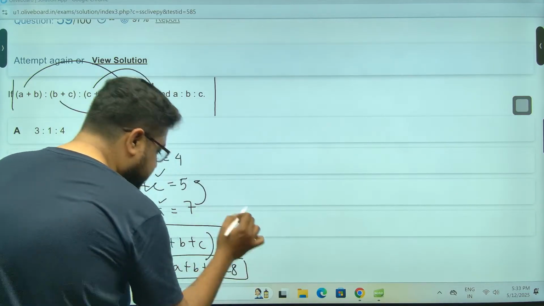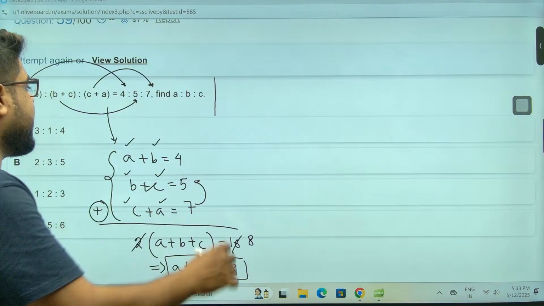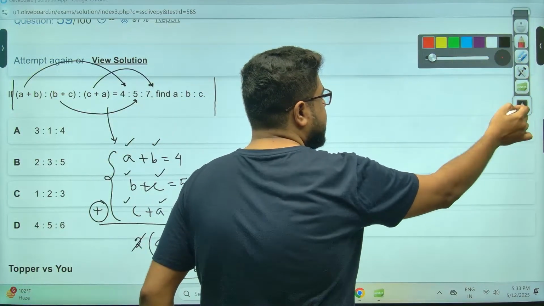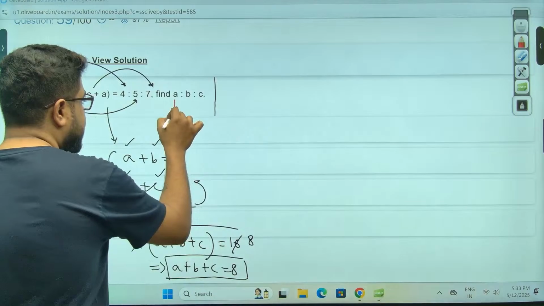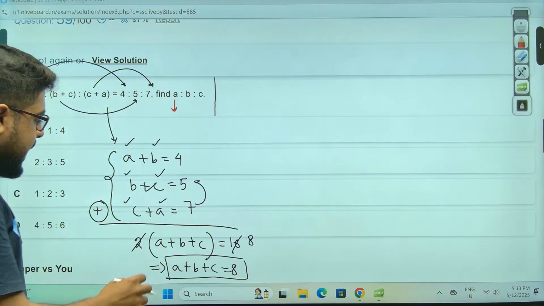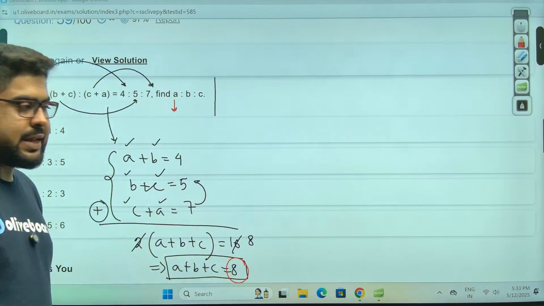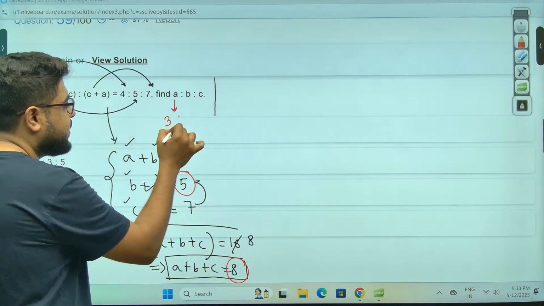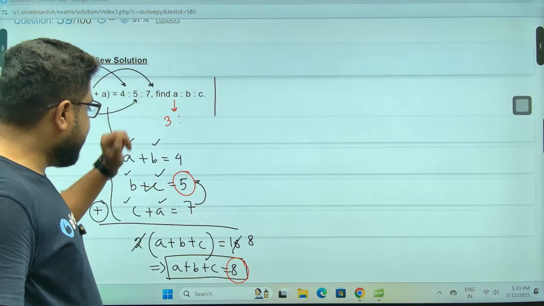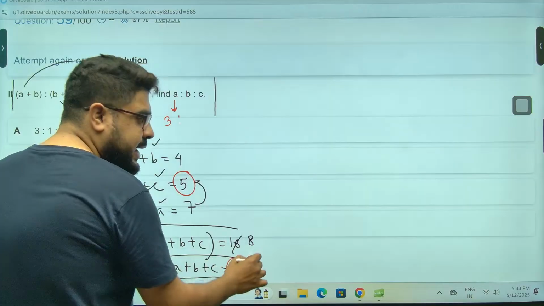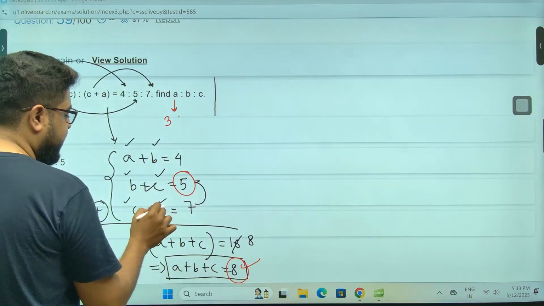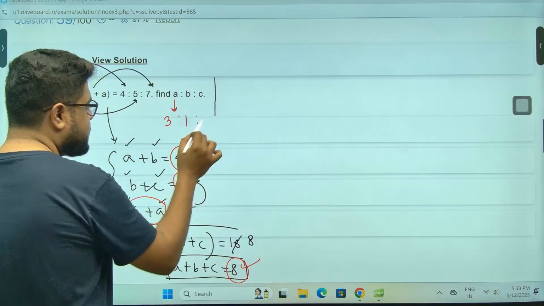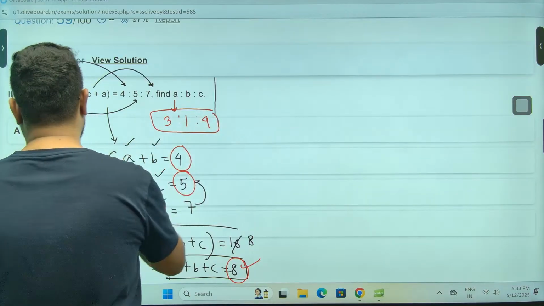Now, once we know this, let's say I need the value of A. A plus B plus C is 8 and B plus C is 5, so A will be 8 minus 5, which is 3. Now B: A plus B plus C is 8, and A plus C is 7, so B is 1. Or 8 minus 4 for C. So this is my answer.